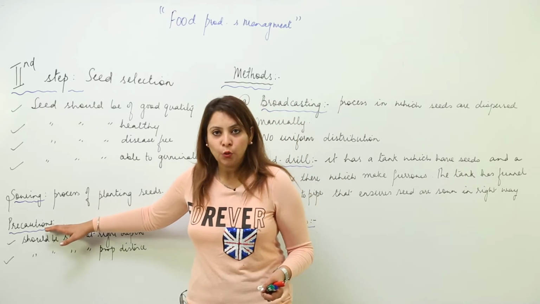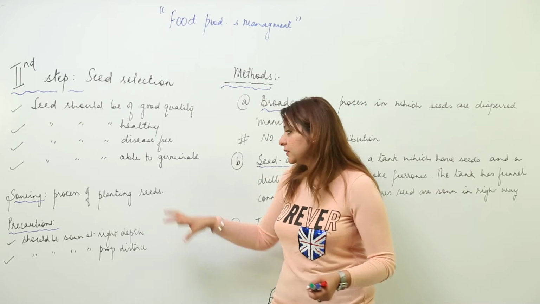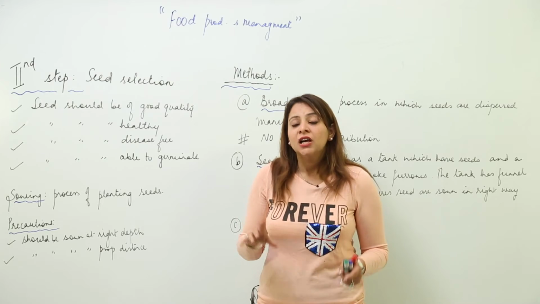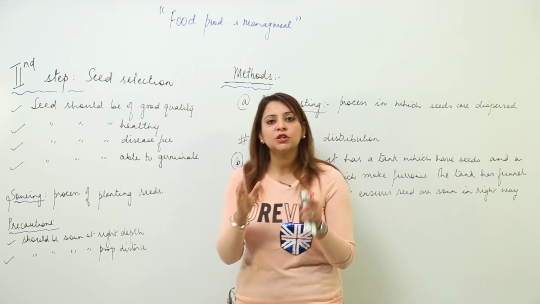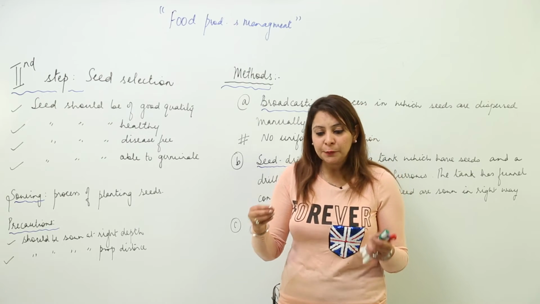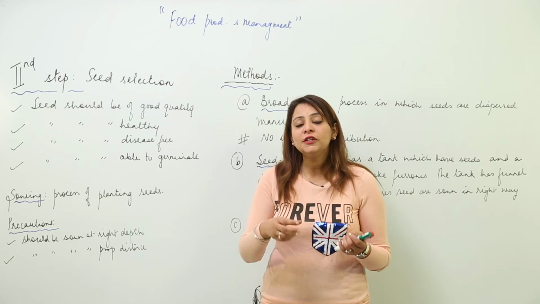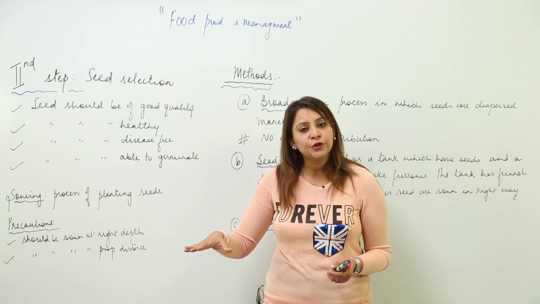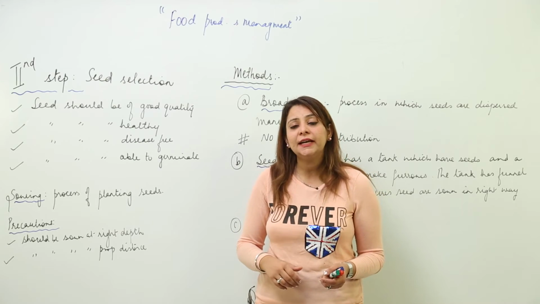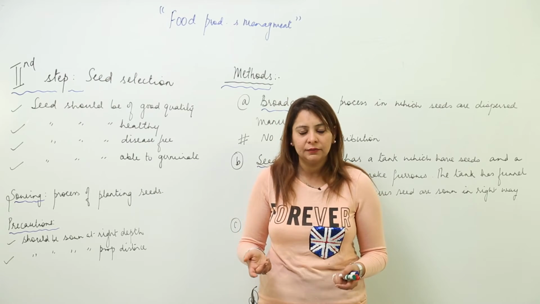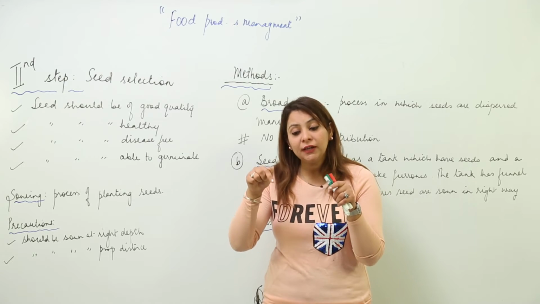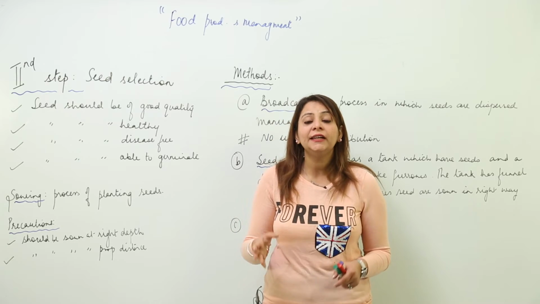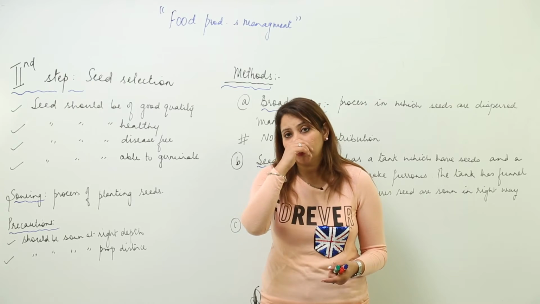Now, what do we mean by sowing? The process of planting seeds, that means when you are putting seeds in the soil, is called sowing. In sowing also you need to focus on certain things. You can't spread seeds anywhere. The seeds should be sown at the proper depth. If the seeds are superficial, there might be a chance that they are carried away by birds, wind, water, and so on. And they should not be very deep either, because if they are very deep, they won't get the oxygen supply, and if they do not get oxygen or water, how will they germinate?